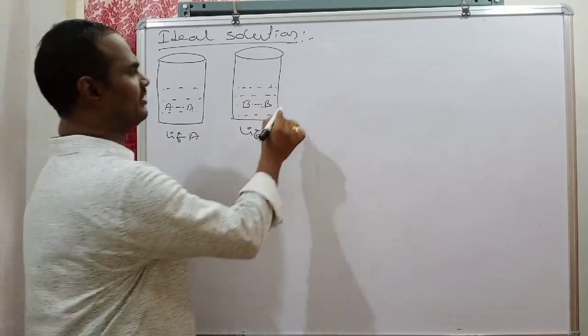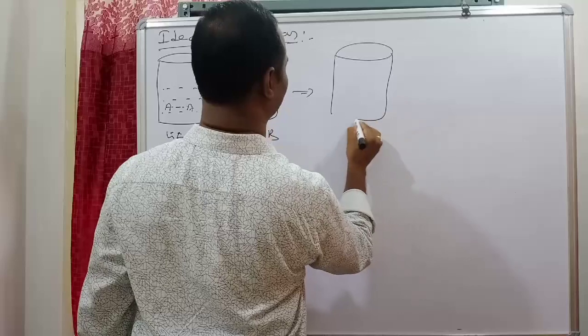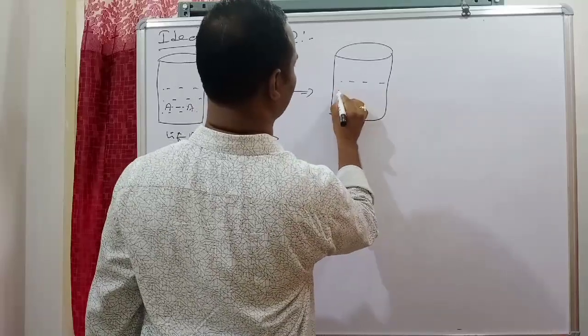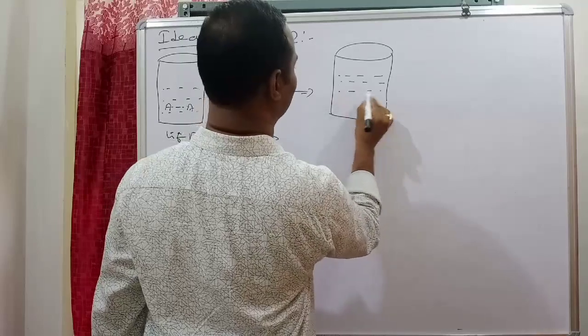Now these two liquids are mixed in another container. What attractions can arise in this solution?